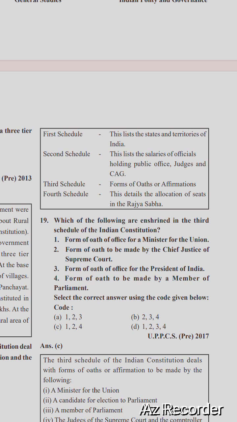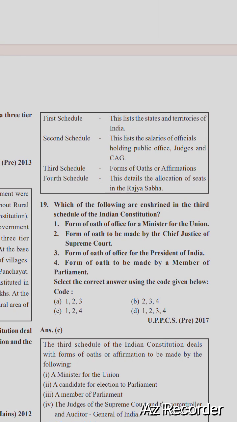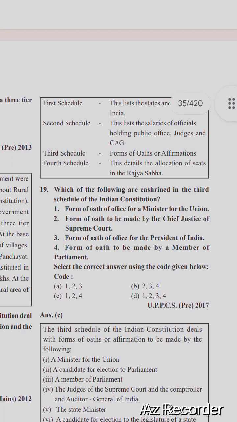Which of the following are enshrined in the third schedule of the Indian Constitution? 1. Form of oath of office for ministers for the Union. 2. Form of oath to be made by the Chief Justice of the Supreme Court. 3. Form of oath of office for the President of India. 4. Form of oath to be made by a member of Parliament. Select the correct answer. The right option is C, 1, 2, 4.